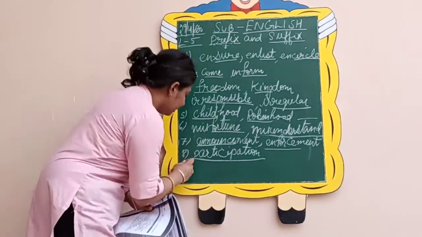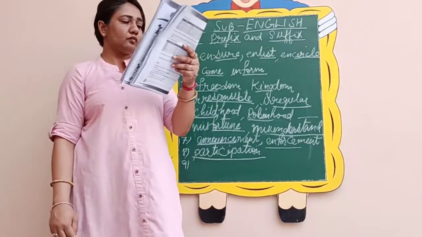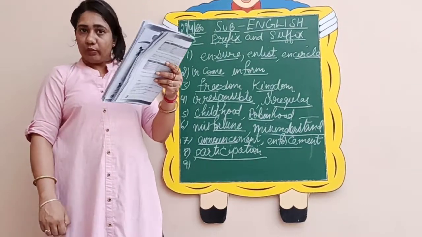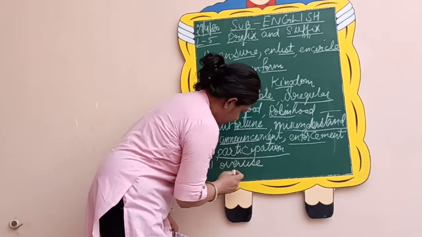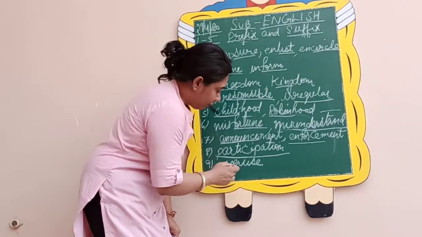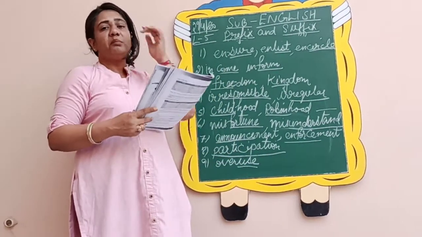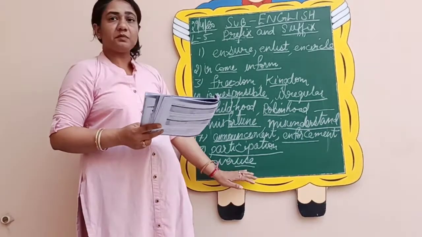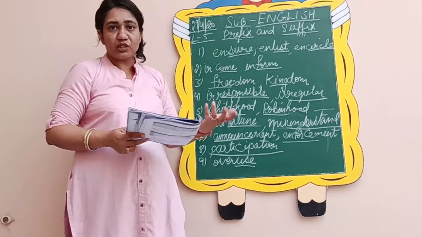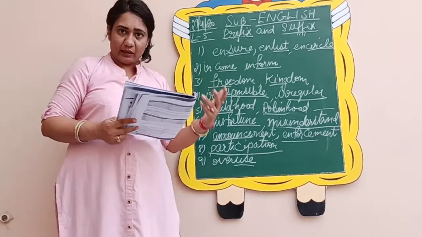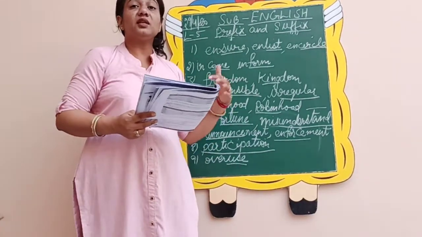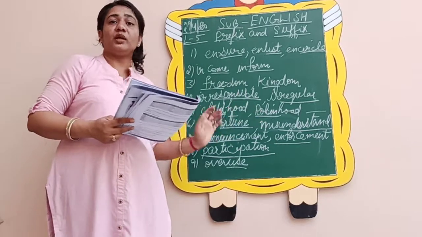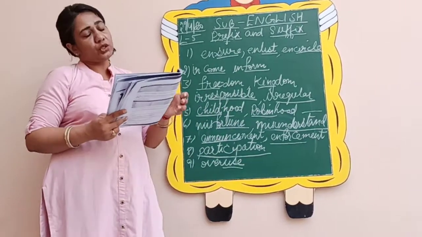Then we have the ninth one, over. Over, use. Over is your prefix, use is your main word. So together it becomes overuse. Use is when you use something in an appropriate manner, the right way. But overuse is when you misuse something. So it becomes the opposite of use.